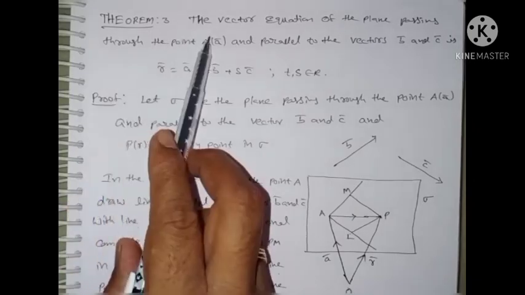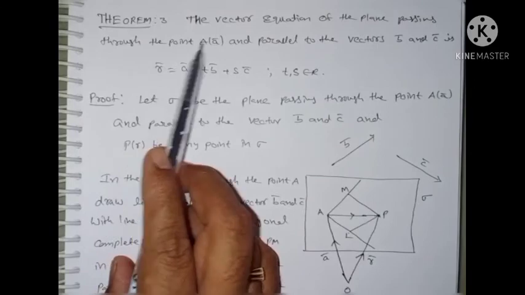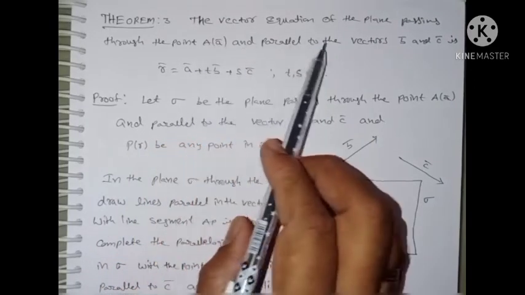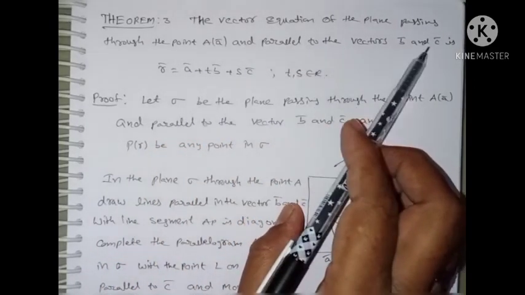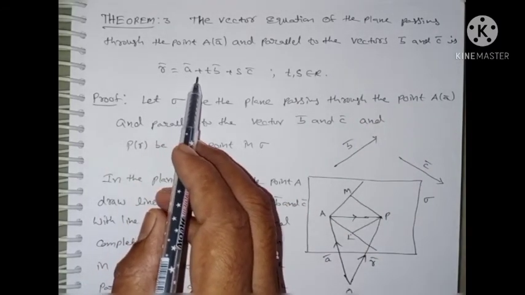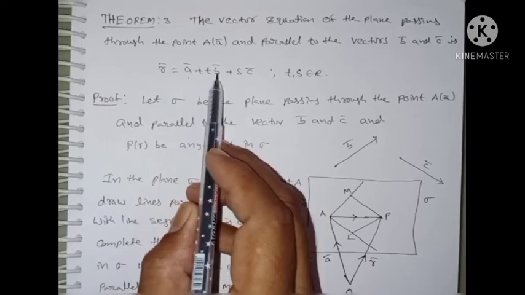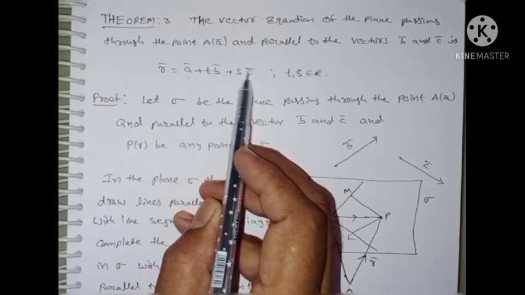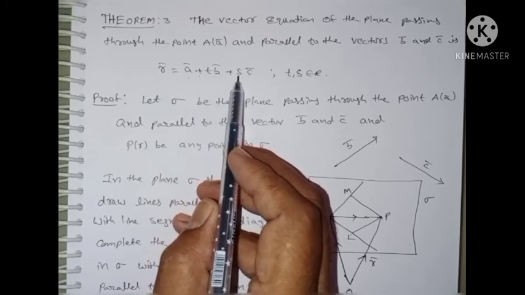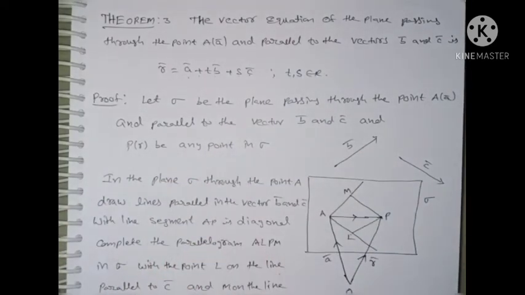Continuation of theorem 3. The vector equation of the plane passing through the point A and parallel to the vectors B bar and C bar is R bar is equal to A bar plus T times B bar plus S times C bar. A bar, B bar, C bar are vectors, and T and S are scalars, that is T, S belong to R. You have to prove this theorem.